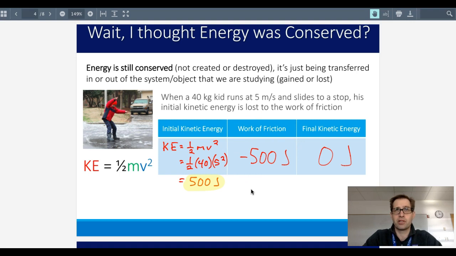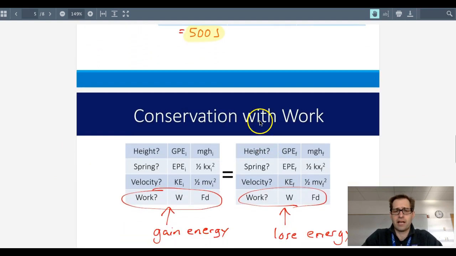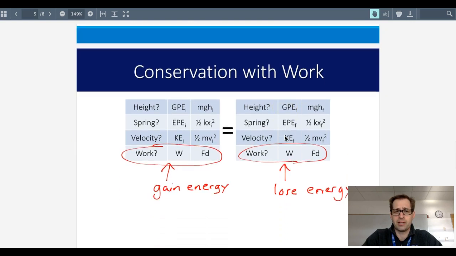In other words, the friction is doing the work between the shoes and the ice, converting the kinetic energy into heat and thermal energy. And those amounts will be the same. So from that relationship, we get this idea of a conservation with work being done on the system.